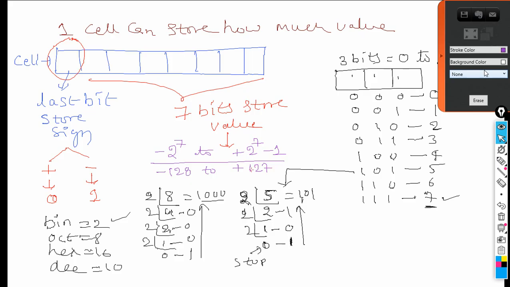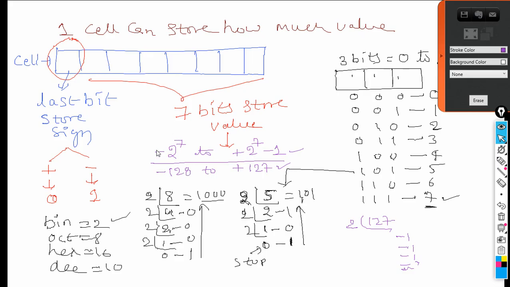2 power 7 is how much? 128. Minus 1 means 127. This is the value. So in 7 bits, how much value can you store? Minimum and maximum is minus 128 to plus 127. If you want, you can calculate. 127 divided by 2, you do it. You will get 7 ones. So 127, the maximum number of bits is 7 only. So here it will fit 7. So in 7 bits, it can store a value from minus 128 to plus 127.